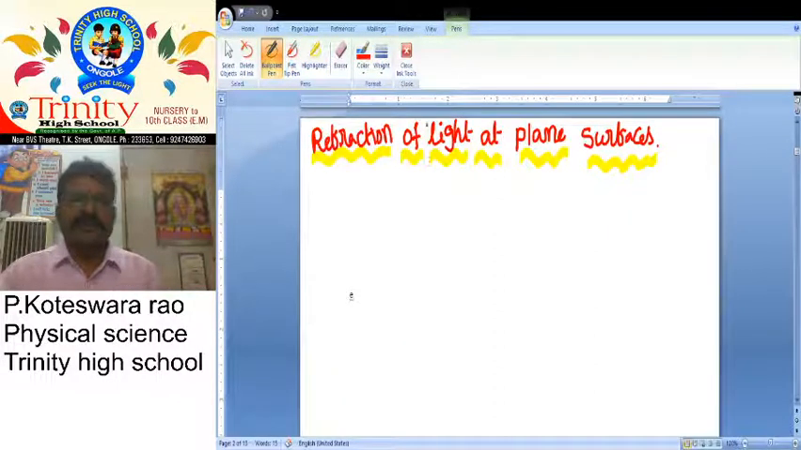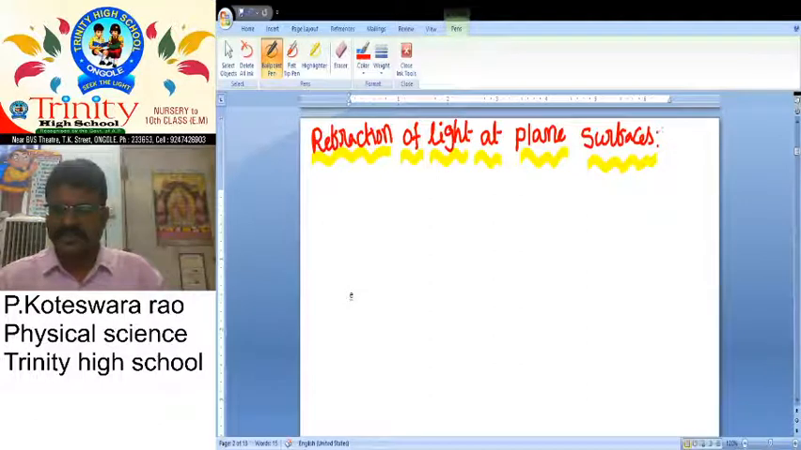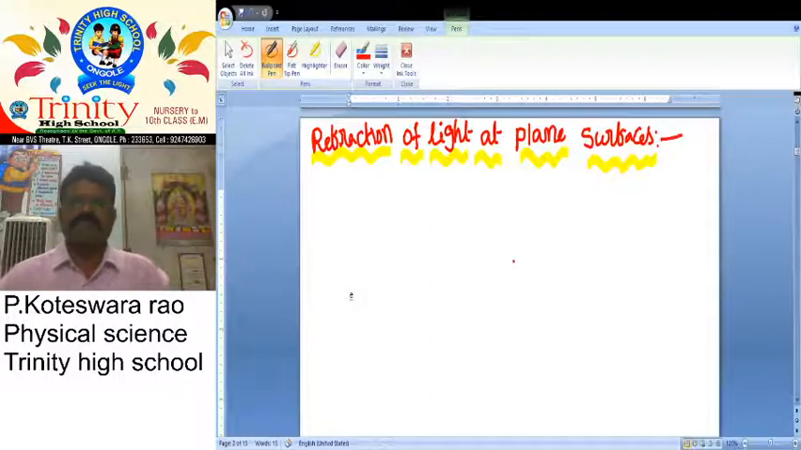Okay, so what about the light? We already discussed, what is light? Light is a form of energy which is always produced from self-luminous bodies. When it falls on our retina, it will create a sensation of vision.